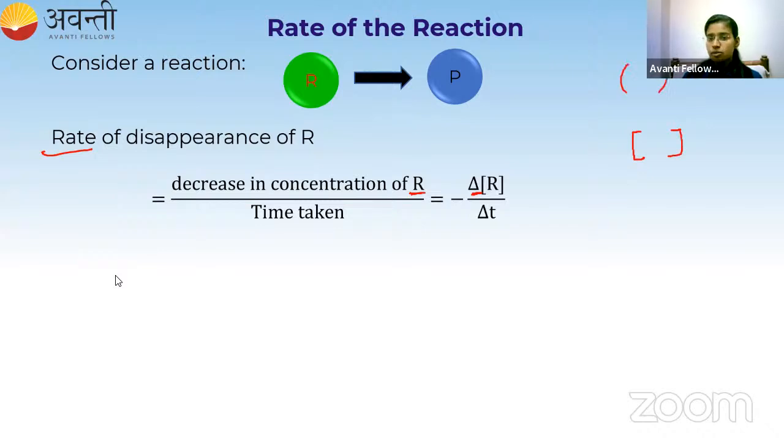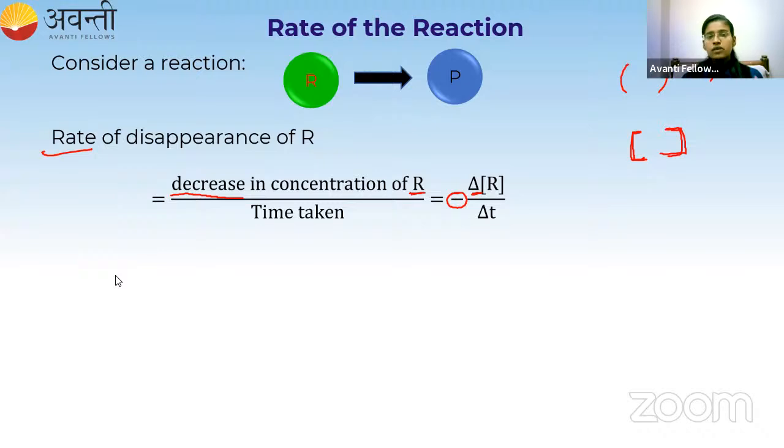You should not use a curved bracket, that is wrong. You have to use only the square bracket. So it is decrease in concentration of R divided by change in time, delta t. This decrease is denoted by the minus sign. For disappearance, we have to use the minus sign.